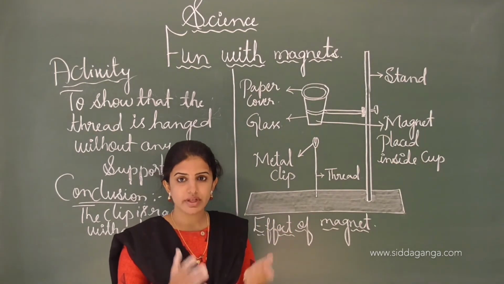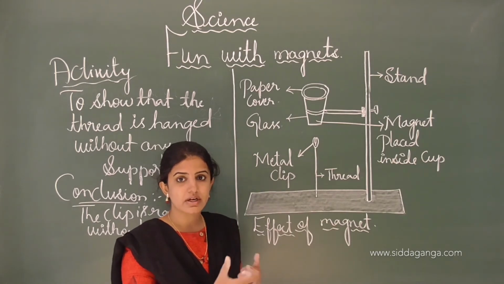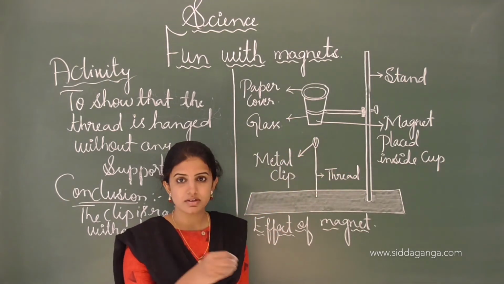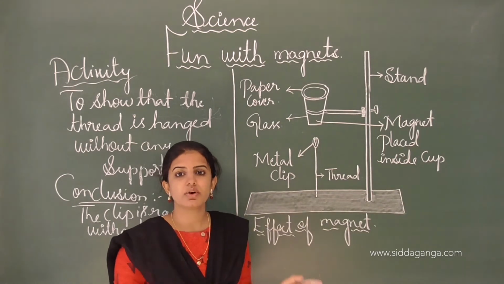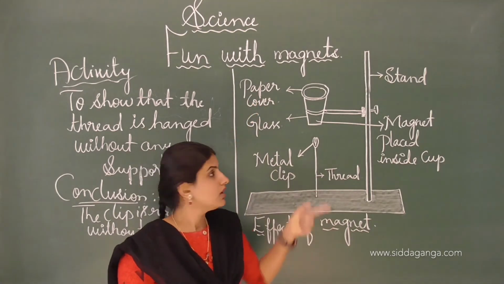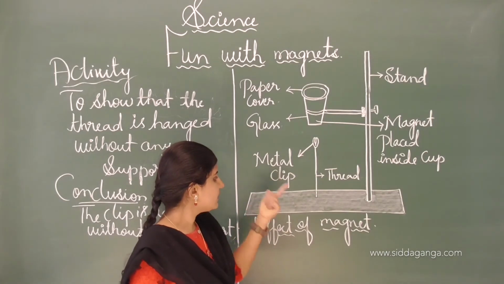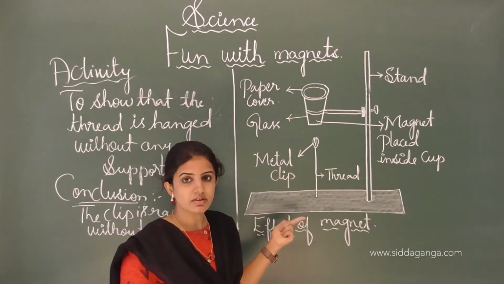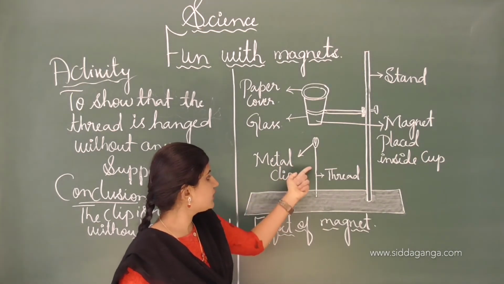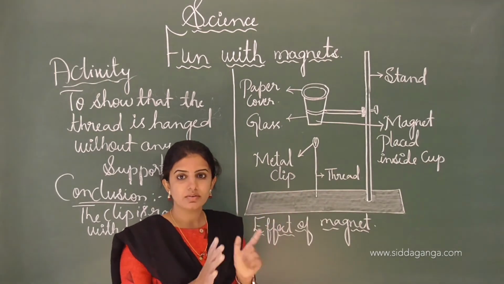First we have to take the cup and fix it with a clamp onto the stand, and keep the magnet inside the glass so that it is not visible to us. After that we cover the glass with a paper, and fix the thread to the base of the stand and tie it. We take the metal clip, and this is the experiment.